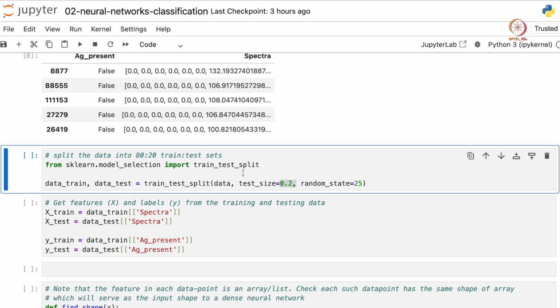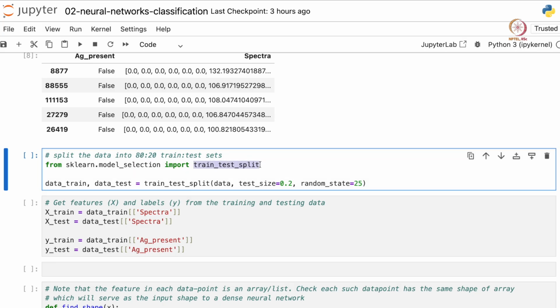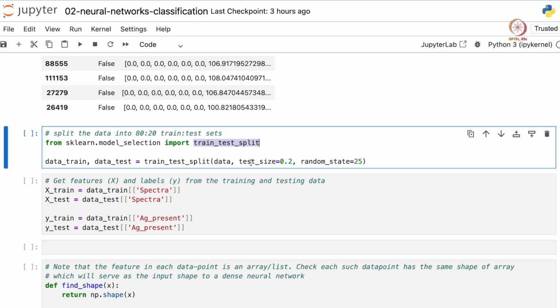Now the next step is to split our data into train and test sets. As usual, we'll use train_test_split from sklearn.model_selection, and we'll split the data with 20% test size and 80% train size, and we'll select a random state of 25. Let's run this.